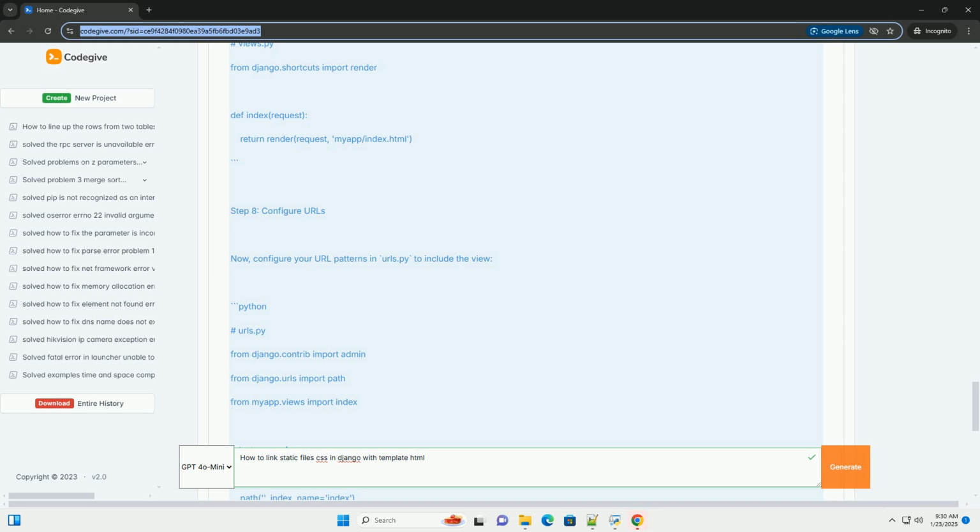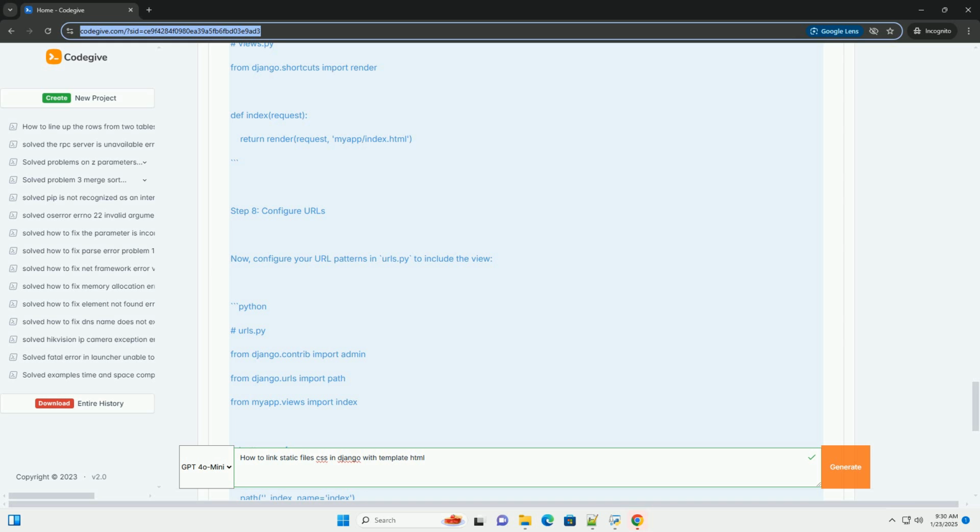Step 7. Create a view. In your views.py, create a view to render your HTML template. Step 8. Configure URLs. Now, configure your URL patterns in urls.py to include the view. Step 9. Run your Django server. Now, run your Django development server.